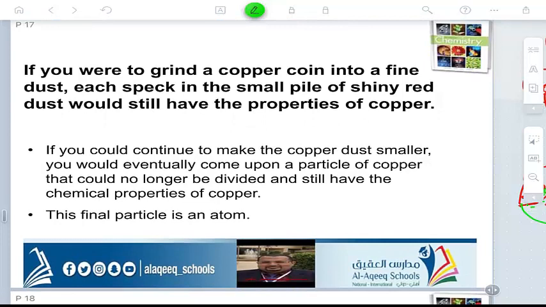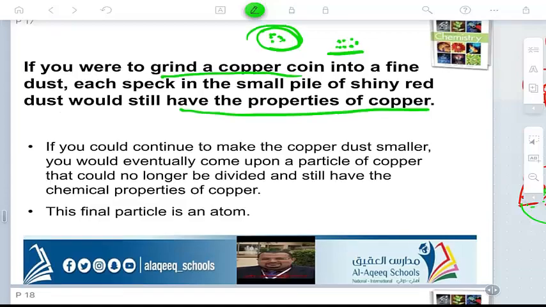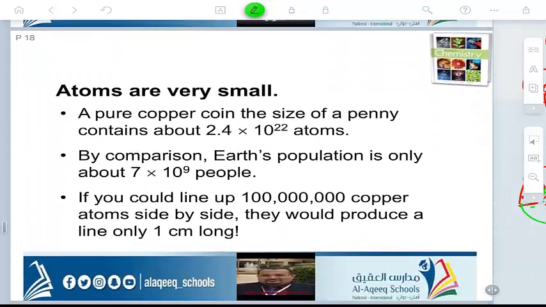Also, if you have a coin of copper and you grind it into powder, the substance in the form of dust has the same properties as the coin, because it is the same element, copper. Even if you divide it into smaller pieces, it has the same properties. Atoms are very small.